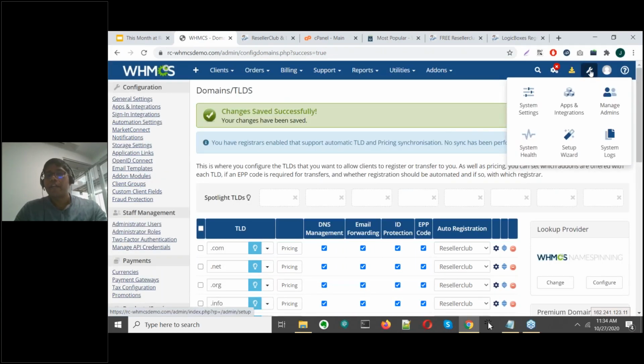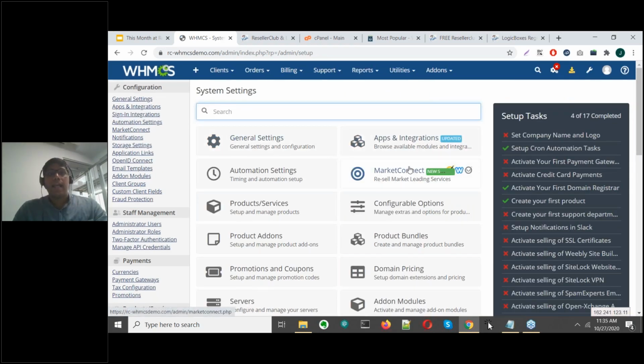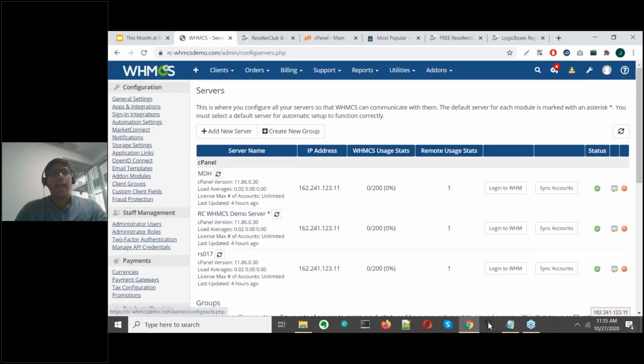Again, you go to configuration, system settings, and here you locate the option called servers. You click on servers and you click on the option add new server.